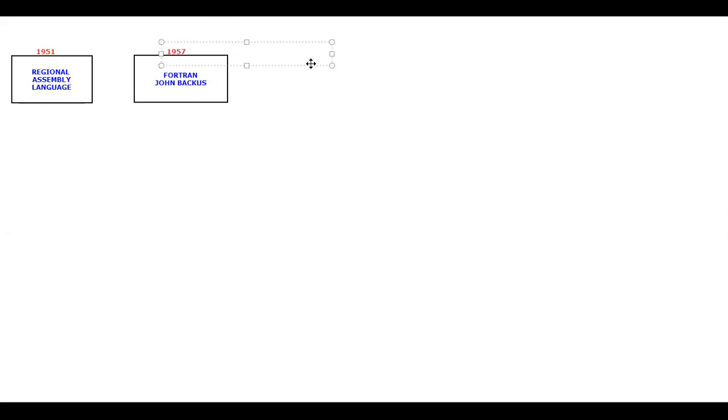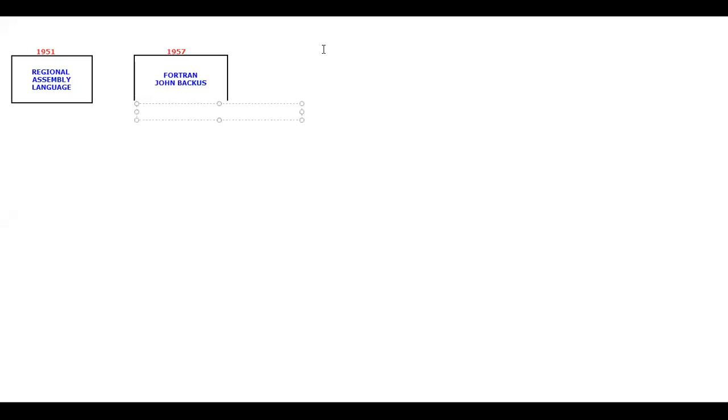Sir, what type of language is this? 100% this is a high level language. This is the first ever compiled high level programming language. If you want to compile, this happens to be the high level programming language, right? The first ever compiled programming language happens to be this Fortran.